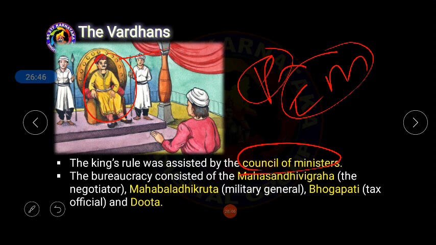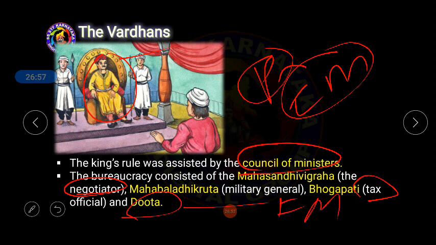And apart from that, the bureaucracy consisted of, first of all, a negotiator, military general, tax official, bhupati, and duta, meaning foreign minister, we can say. Foreign ministers were called a duta. Today, in modern times, we call them a foreign minister, but earlier they used to be called a duta. So these are the important, famous ministers who used to help the king to rule the country. So this is how the administration of the Vardana dynasty was carried on.